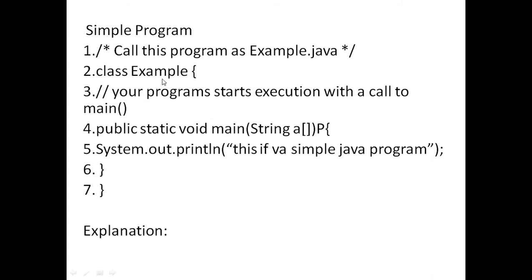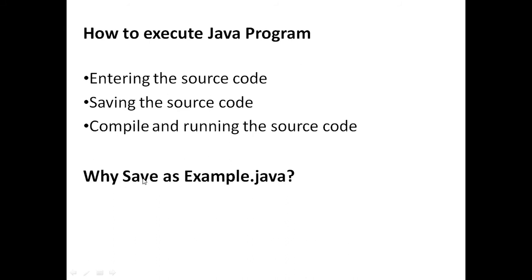Now our source code file is the same as the class name, Example. Why save as Example.java? Because a Java application consists of a number of classes. While compiling your application, for each and every class in that application, it generates a new class file. So there would be ambiguity about where the application executes.